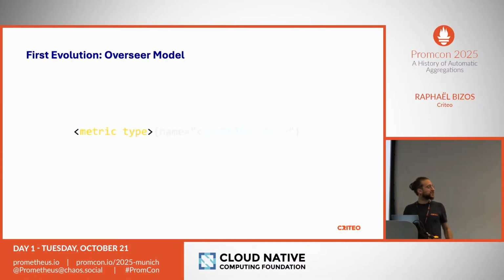Now, this oversea model is a bit weird. So the metric name is actually the metric type that will control how the metric is going to be aggregated. And then, something that I'm sure the Prometheus team wanted us to do, in the name we put the metric path, because at this moment we couldn't put any dots in the metric names, so we had to put it here.